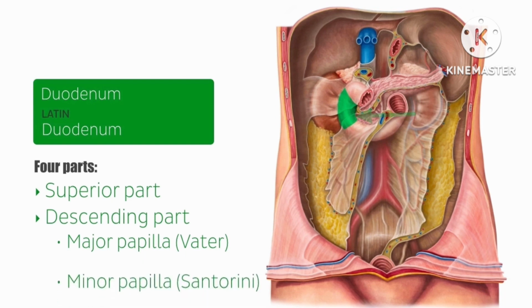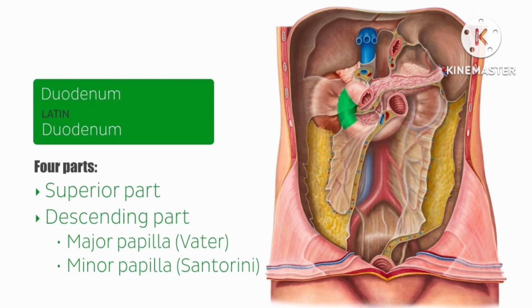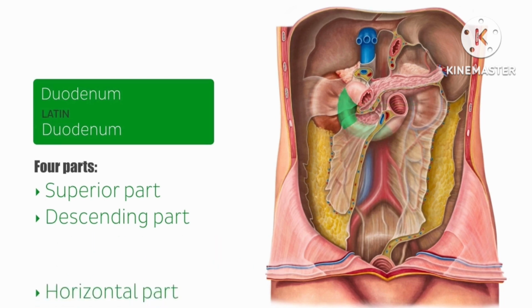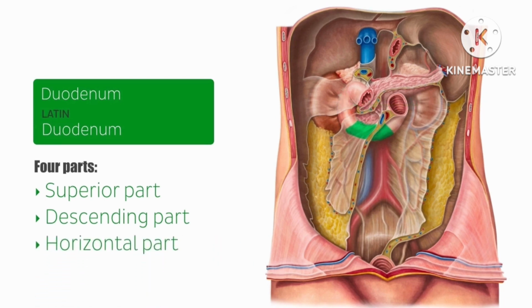In many individuals, a second opening known as the minor duodenal papilla, or the papilla of Santorini, is also found in this part of the duodenum, and it is an opening into which the accessory pancreatic duct empties. The minor duodenal papilla is around about here. The horizontal part of the duodenum, seen here in green, runs from right to left ventrally from the inferior duodenal flexure and passes in front of the abdominal aorta and the inferior vena cava. The final part of the duodenum is the ascending part. This part of the duodenum runs cranially along the left side of the vertebral column and ends at the duodeno-jejunal junction.